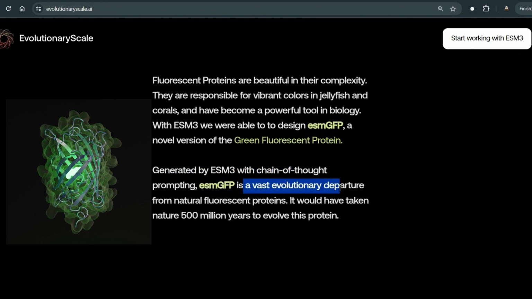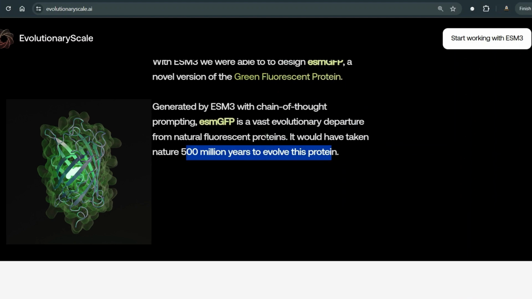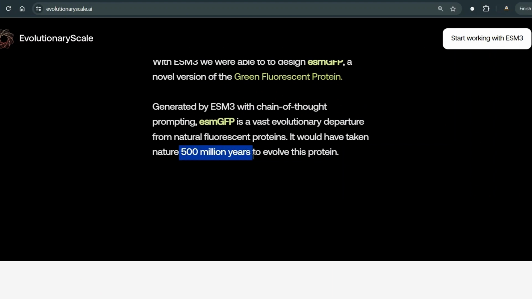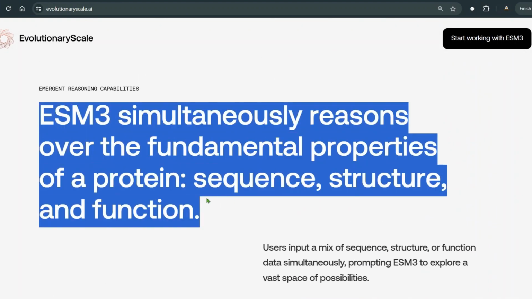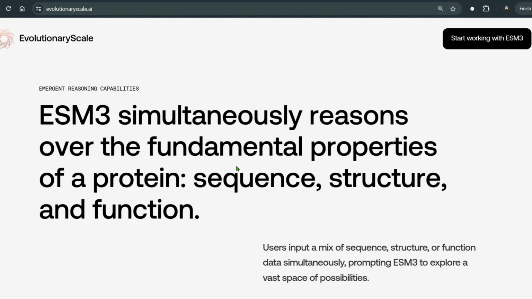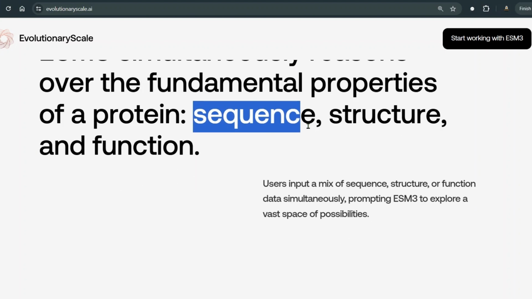ESM3 is a vast evolutionary departure from the natural fluorescent protein, and it would take nature about 500 million years to evolve this protein. This model was able to predict the sequence, structure, and function of the vibrant colors and fluorescent proteins that we see in nature. Even for nature, it would have taken about 500 million years to evolve this protein. So as you have seen, it can reason over three things: the sequence, structure, and function.